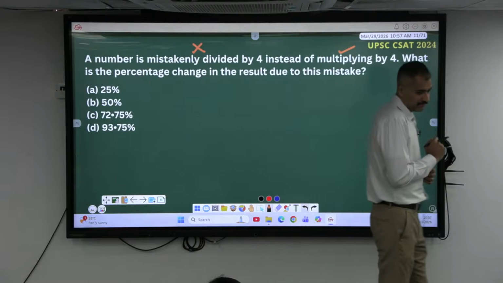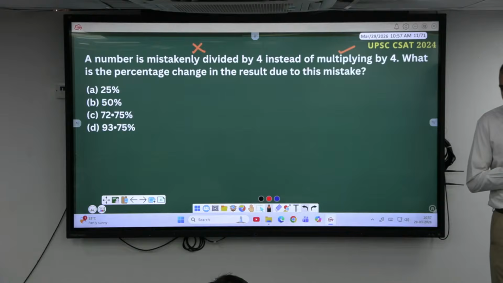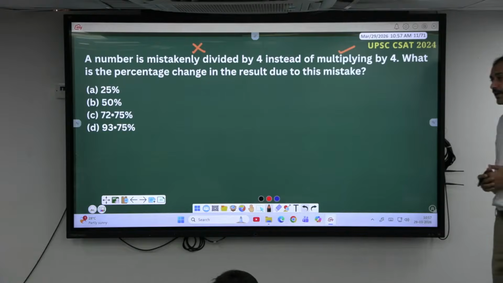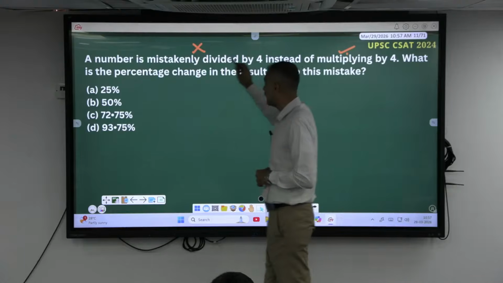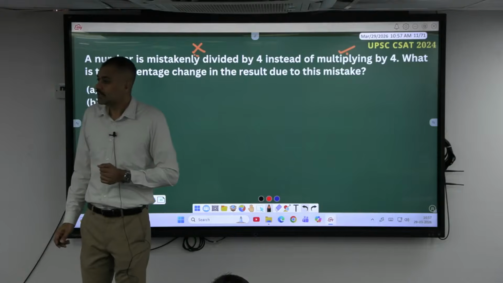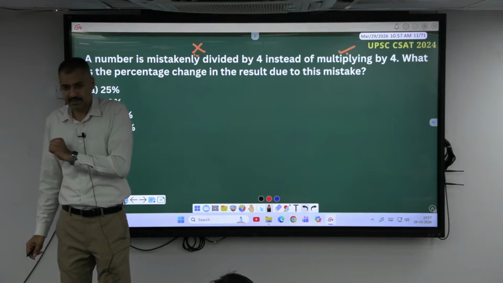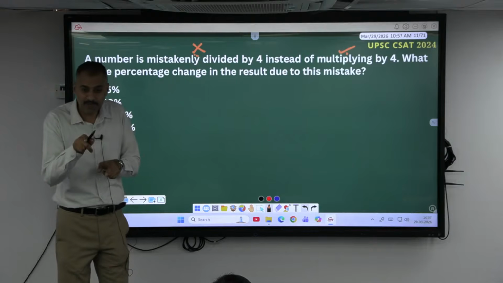Divide it by 4. How much will you get? 25. Multiply it by 4, you will get 400. At the place of 400, if you are getting 25, how much is the error, madam? 375. The error is 375 compared to what? Your correct answer. Your correct answer was supposed to be 400.